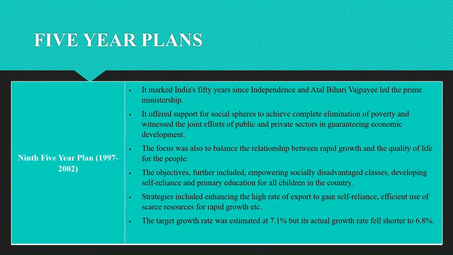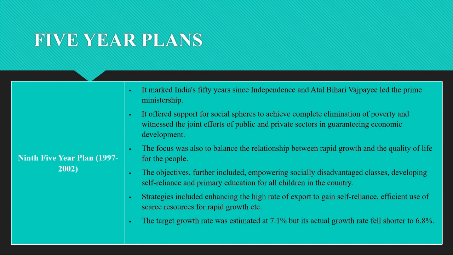The next one is 9th 5-year plan. It is a duration from 1997 to 2002 under the leadership of Prime Minister Atal Bihari Vajpayee. The main focus of this plan was growth with social justice and equality. It was launched in the 50th year of independence of India.